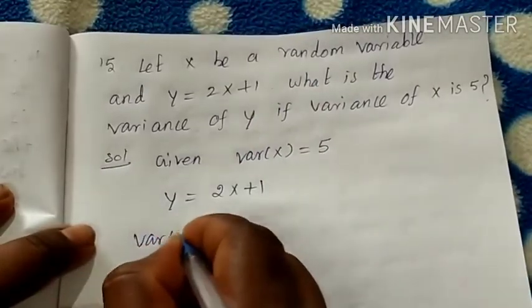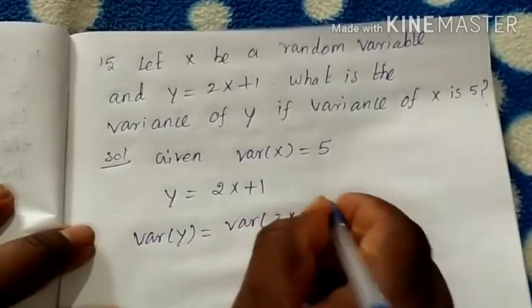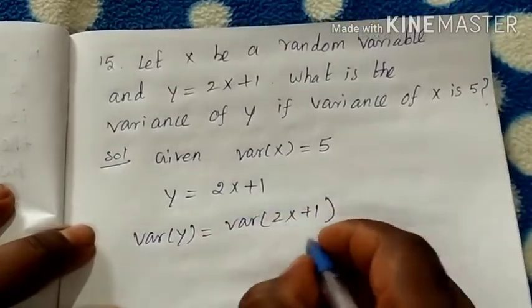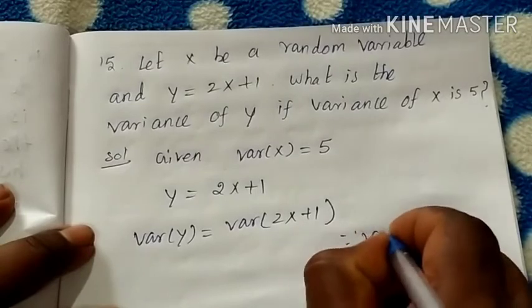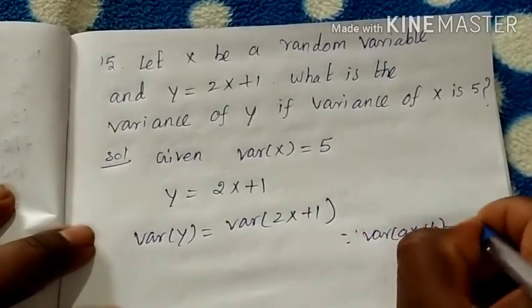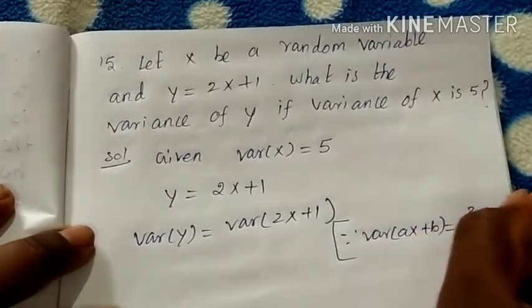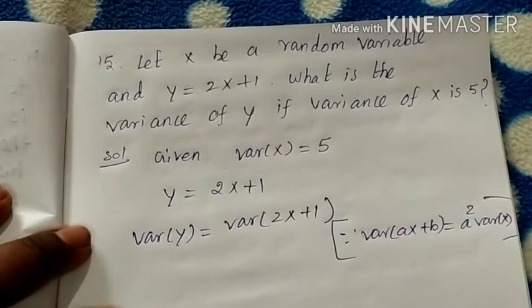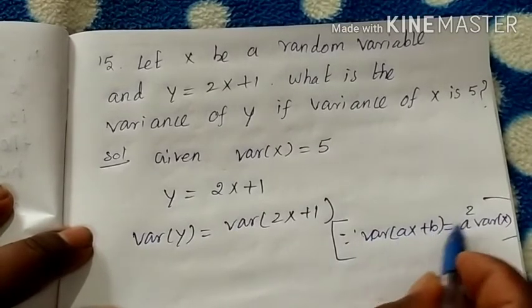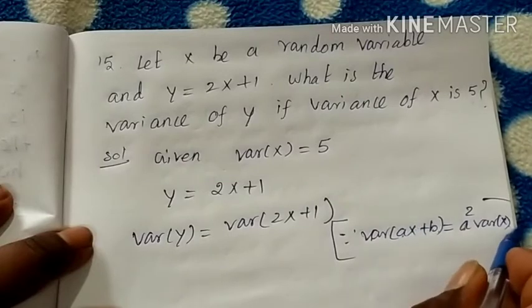The variance of Y equals the variance of 2X plus 1. Since the variance of aX plus b equals a squared into the variance of X, this is your formula.